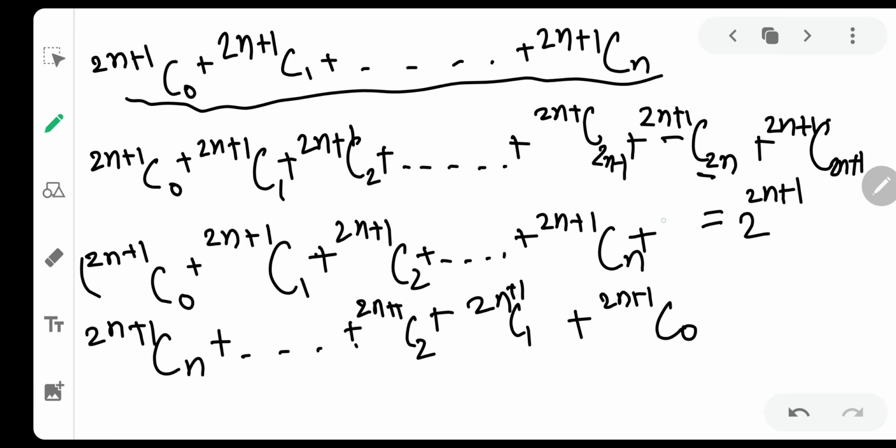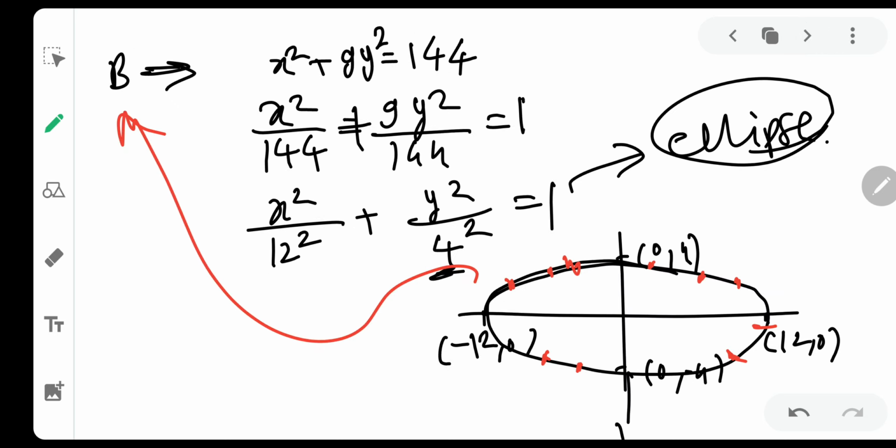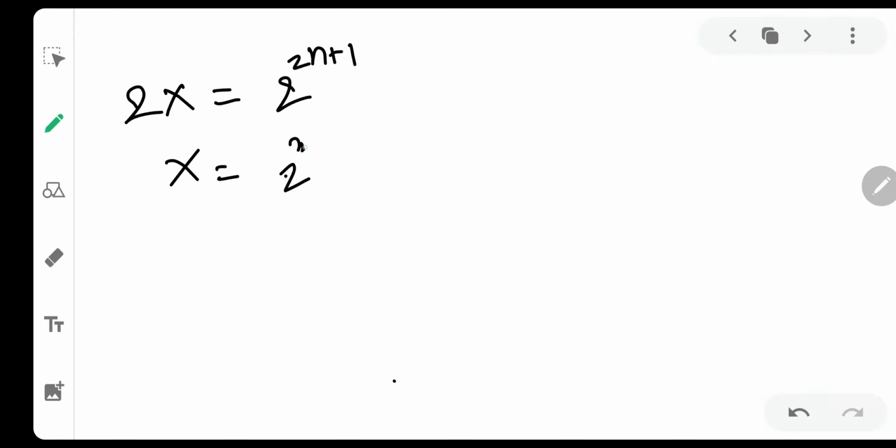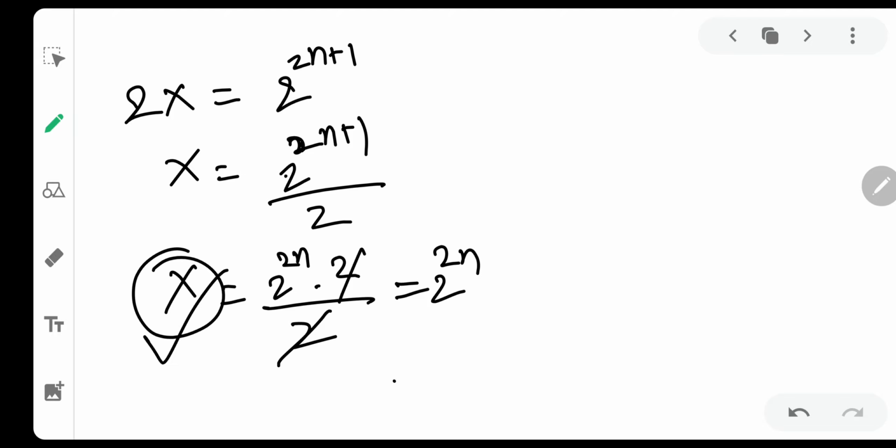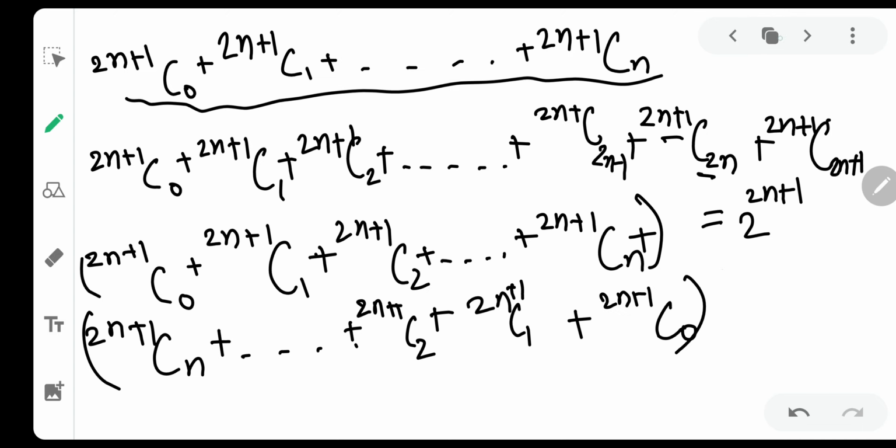Okay, so let me call this same half series as x. Then this will also be x, and then the final answer will be 2x, because x plus x will be 2x, and it will be 2x equal to 2 raised to 2n plus 1. So x will be equal to 2 raised to 2n plus 1 upon 2. So this will be 2 raised to 2n dot 2 upon 2. 2 got cancelled, so 2 raised to 2n. And this was nothing but the coefficient. Hence the coefficient of x raised to n is 2 raised to 2n.